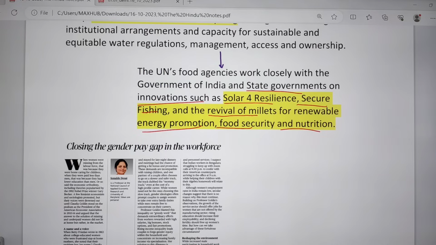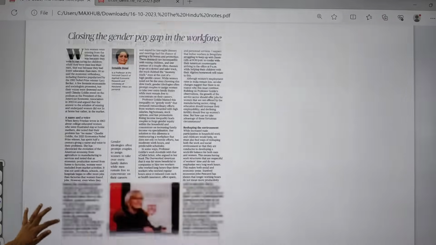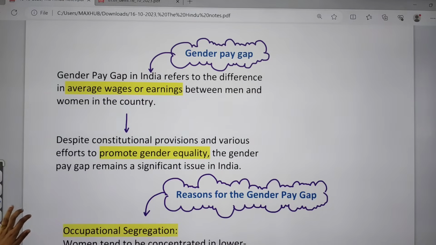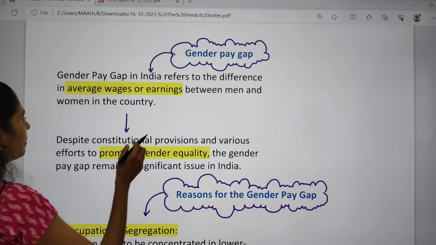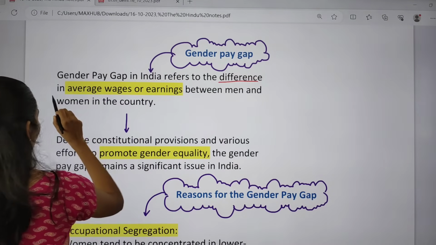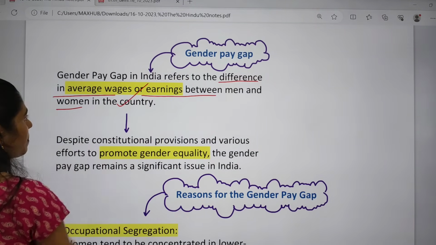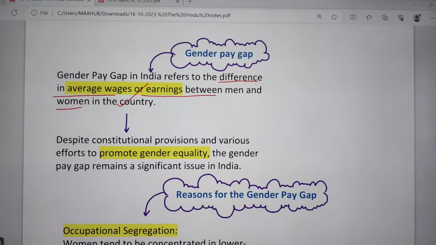And now let us see the next topic. It is about closing the gender pay gap in the workforce, and this topic is most important from your economy point of view. So what is this gender pay gap? Gender pay gap is nothing but the difference in average wages or earnings between men and women in the country. There is a lot of gap present in India.